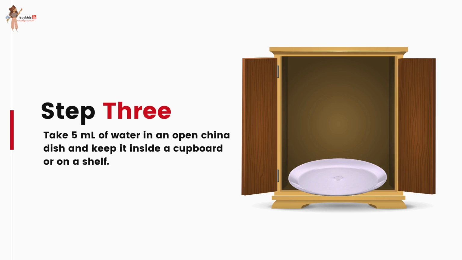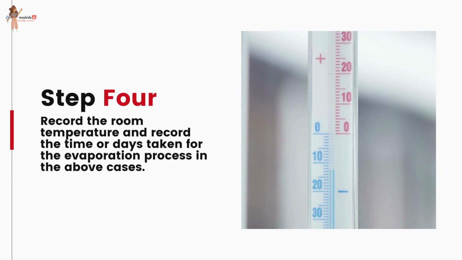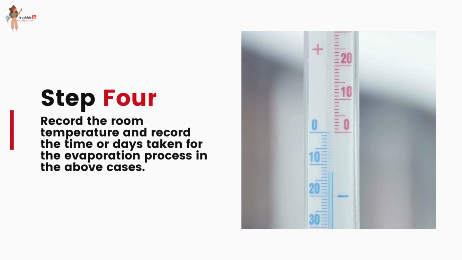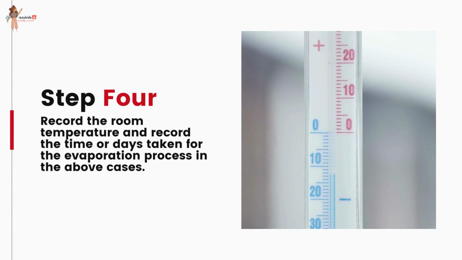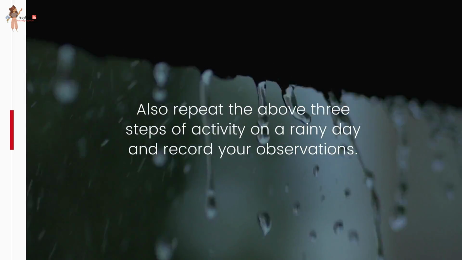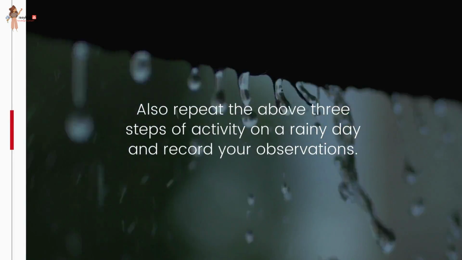Take 5 ml of water in an open china dish and keep it inside a cupboard or on a shelf. Record the room temperature and record the time or days taken for the evaporation process in the above cases. Also, repeat the above 3 steps of activity on a rainy day and record your observations.